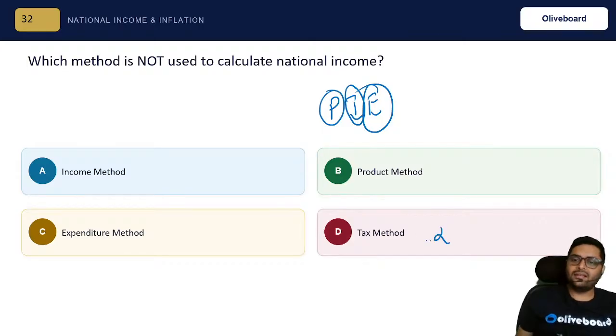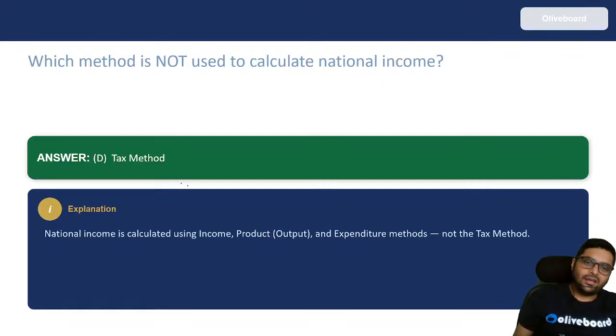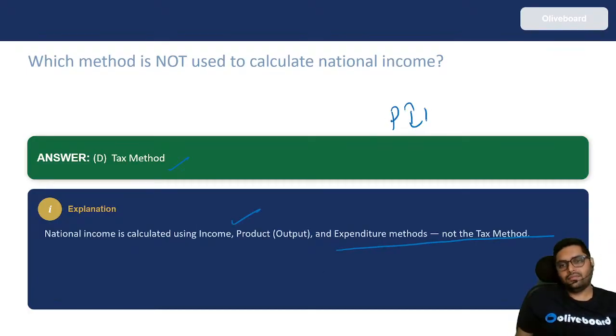So which is not there? Tax method. Okay, so tax method is not there. So please remember pi. Please remember fits. We had studied fits. Factor cost plus indirect taxes minus subsidies is at market price.